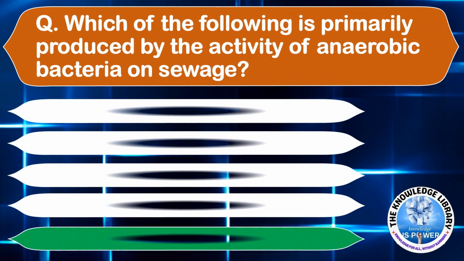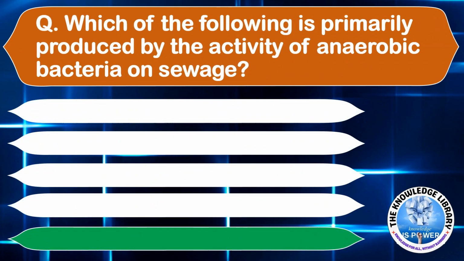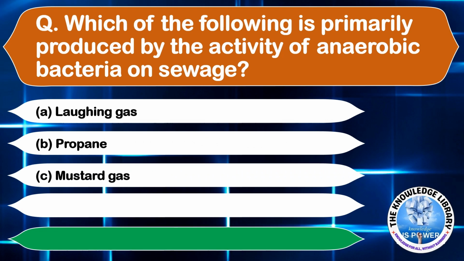Which of the following is primarily produced by the activity of anaerobic bacteria on sewage? Option A, laughing gas. Option B, propane. Option C, mustard gas. And option D, Mars gas. The correct answer is option D, Mars gas. Moving on to the next question.